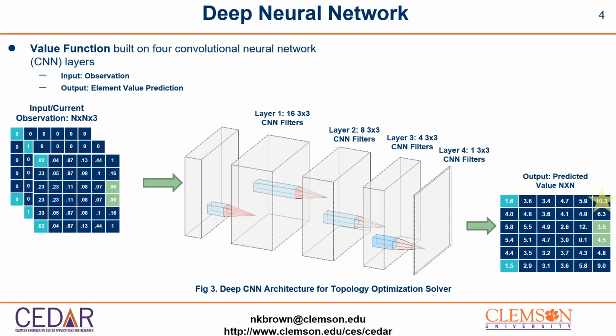This network takes the current observation as the input and outputs the predicted value of removing each element. The agent voids the element associated with the highest value, and in turn produces a new topology and corresponding observation. It should be noted that this network can be used on any size topology because convolutional filters are not size dependent, and therefore this network is not limited to the 6x6 representation shown in this slide.